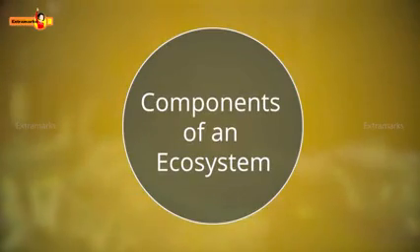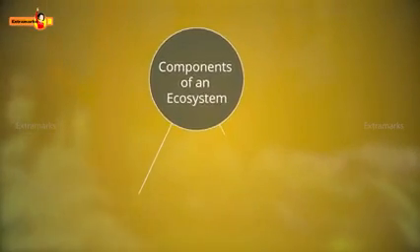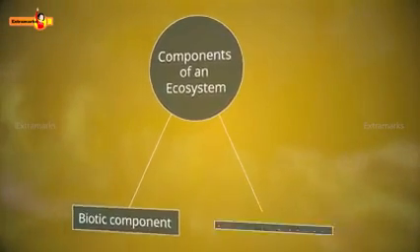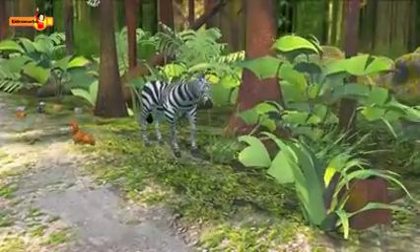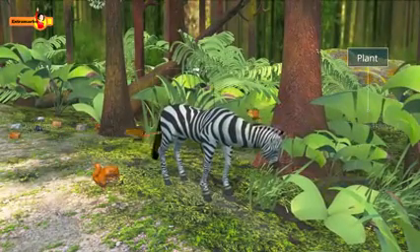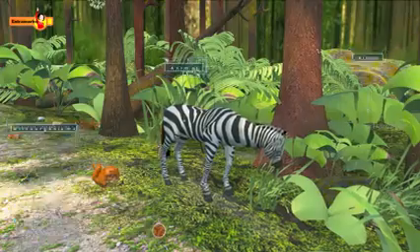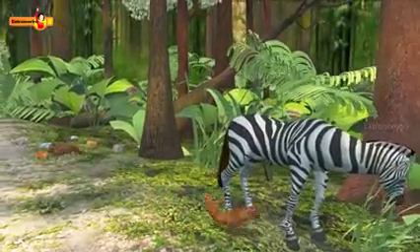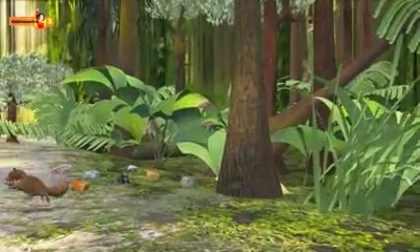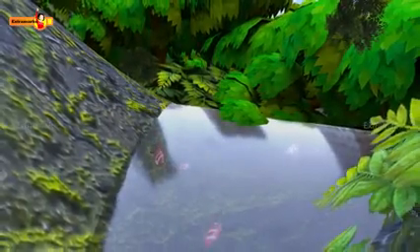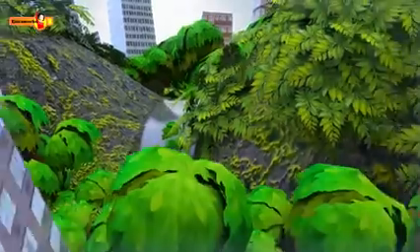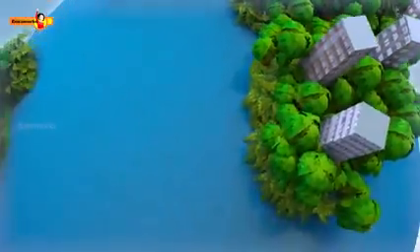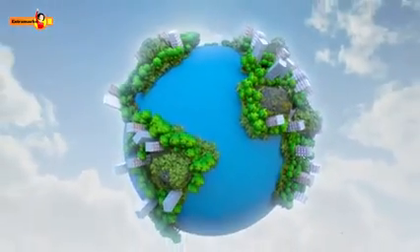Now let us know about the two basic components of an ecosystem. These are biotic component and abiotic component. Biotic components refer to all the living organisms affecting an ecosystem. It includes plants, animals and microorganisms. Abiotic components refer to the non-living factors which affect living organisms such as weather, soil, land, mineral, etc. So if you will visit any forest, you find shrubs, trees, animals, rock, pond, etc. All living things interact among each other, and all their activities are affected by the non-living components.